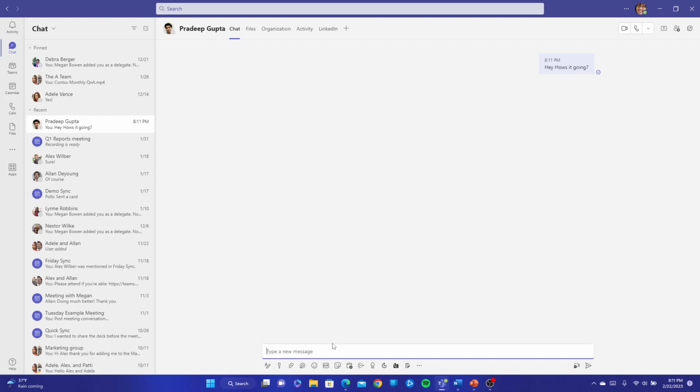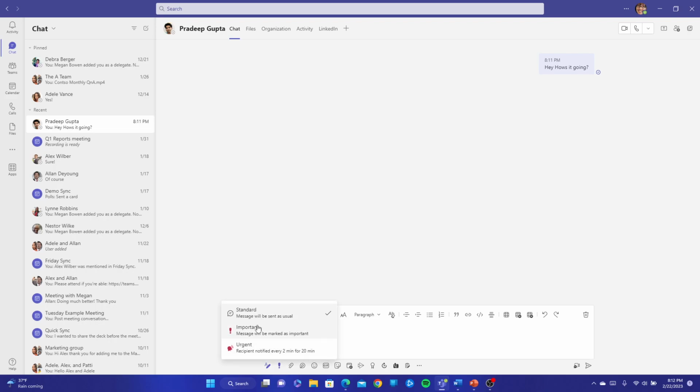From here, I have more options. Not only sending a standard message, but I can also format my message, whether I want to put it bold, italicize, underscore, whether I want to add clips or even a table. I have all those options here. But what I want to put your attention on really is the exclamation mark right next to your format option. From here, we can also mark this as important. It's not going to say anything different or send them an additional notification, but it will make it viewed as important. It'll give an exclamation mark right next to the chat on his end, and he'll see that's an important chat. Otherwise, there's also the urgent.